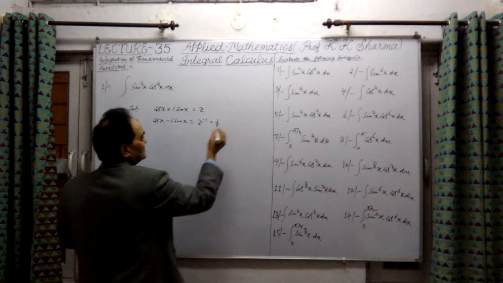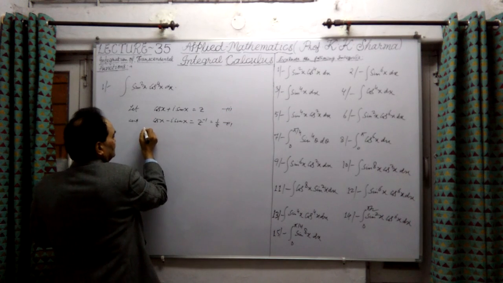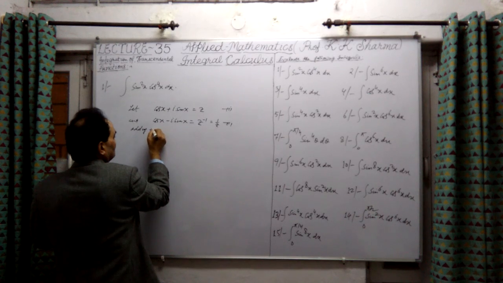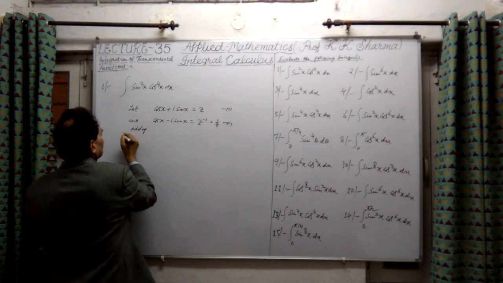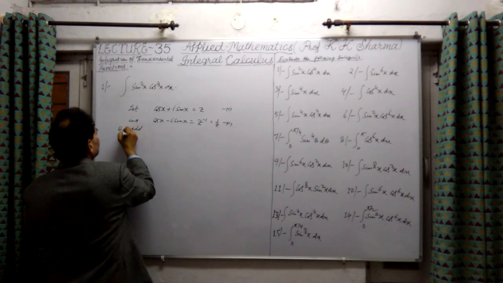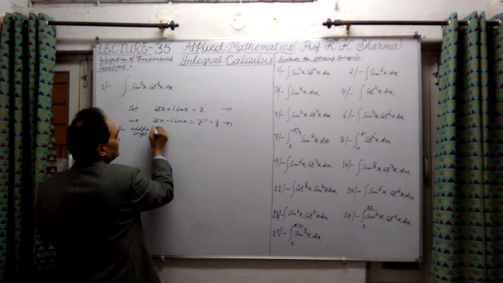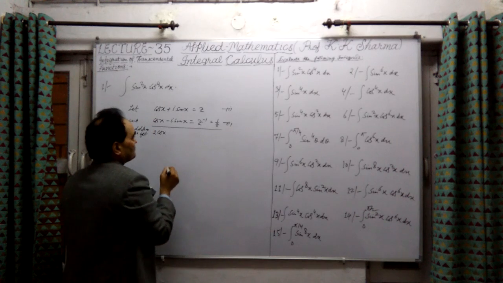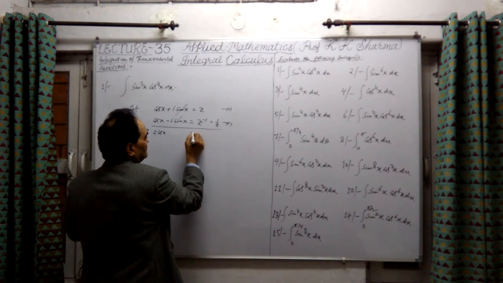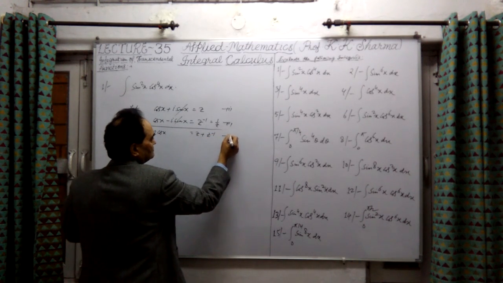That means, if I add these two, this is the first one, this is the second one. On addition, adding these two, what do we get here? This will be twice cos x, and this cancels out, and it will be z plus z raised to power minus 1. This is, let me take, the third equation.